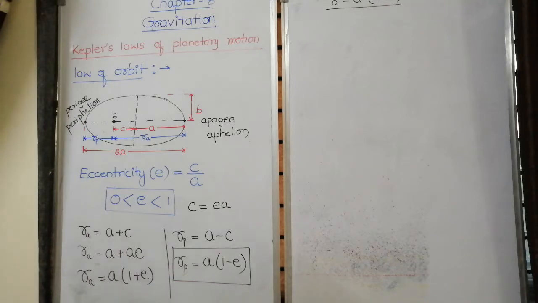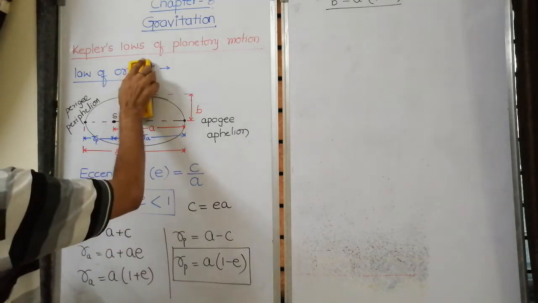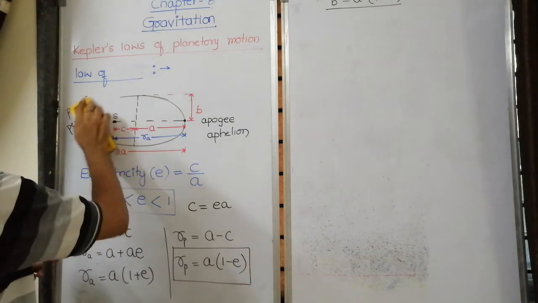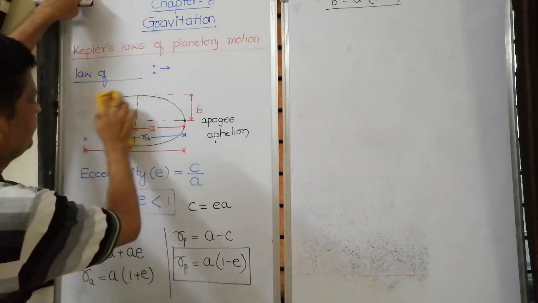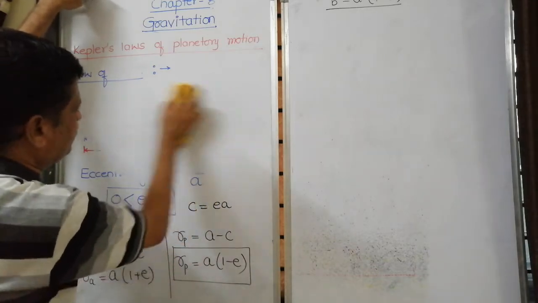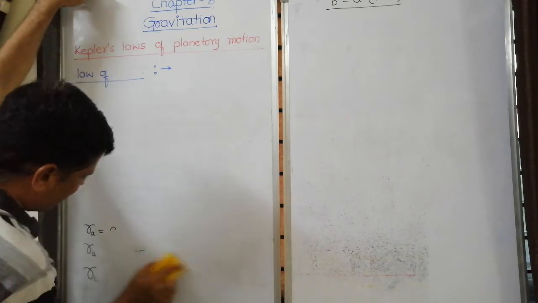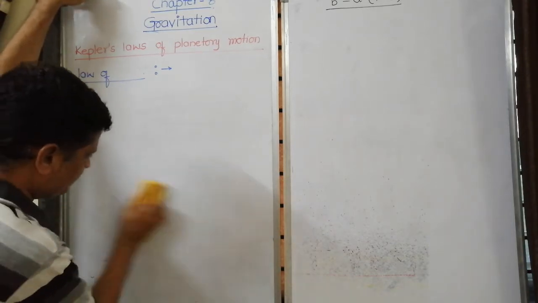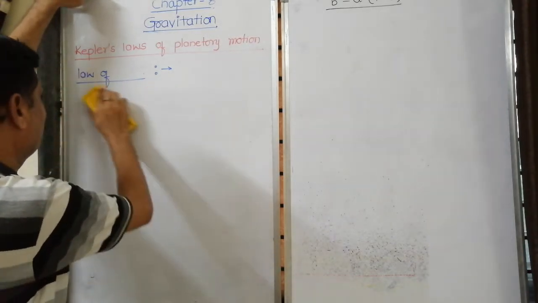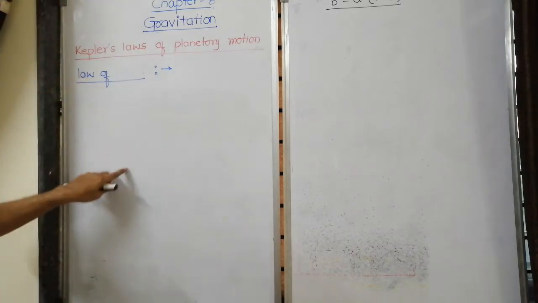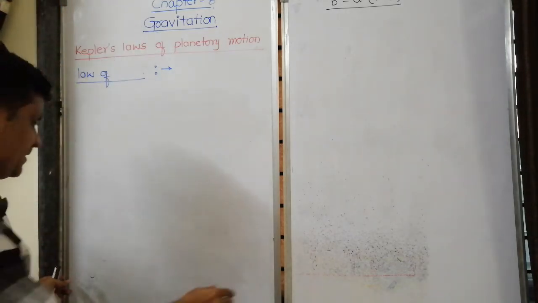Now we'll move to the second, that is the law of area.